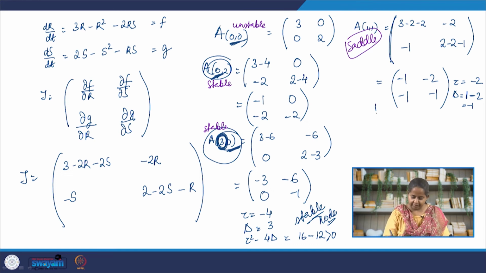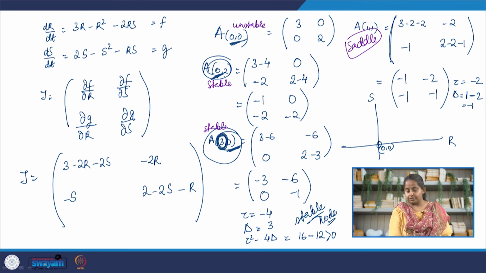Very quickly, the phase portrait will look something like this. One fixed point is (0, 0). It is an unstable fixed point, so the trajectories are moving away, life wants to move on. Then we have r on the x-axis, s on the y-axis, by the way. Then we have a stable fixed point (0, 2), where rabbits have gone to extinction, but we have 2 units of sheep available.